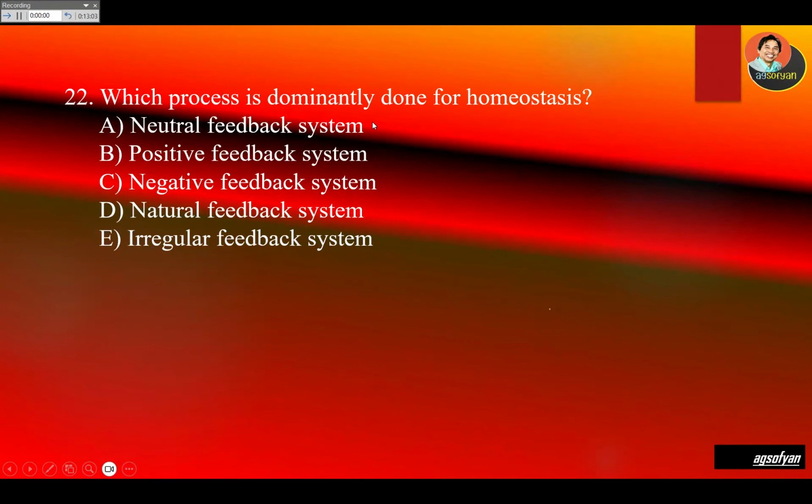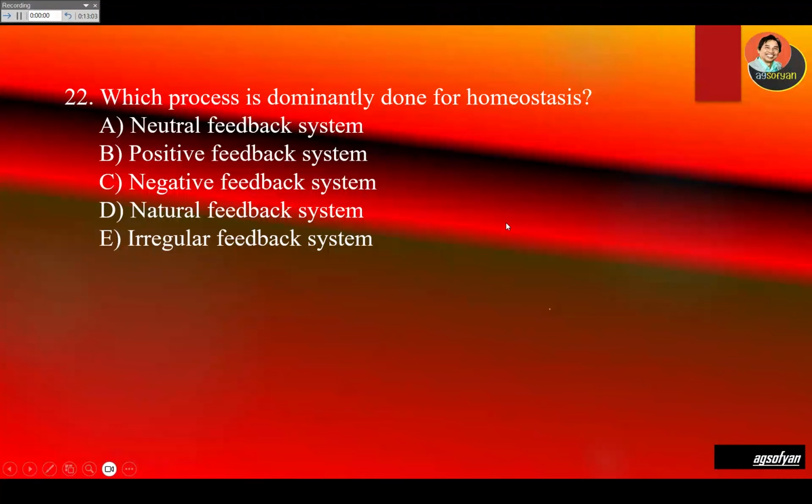Which process is dominantly done by homeostasis? About 90% of our body works with the negative feedback system. If our body temperature increases during exercise, for example, we produce sweat to decrease it.